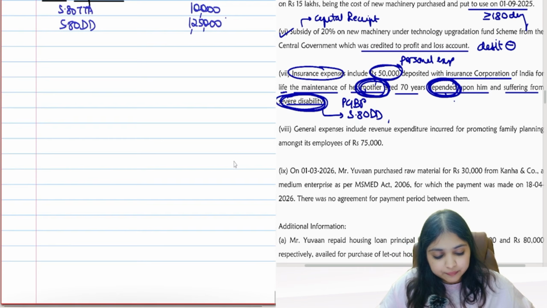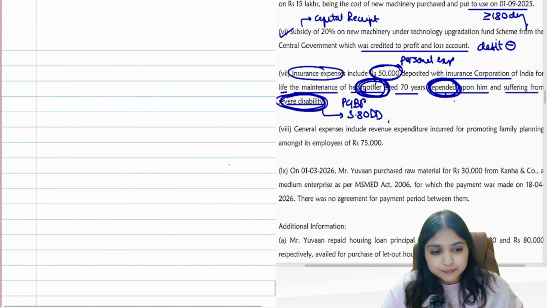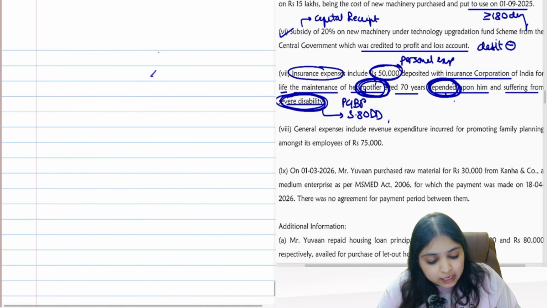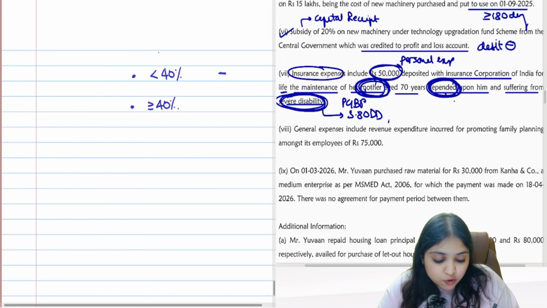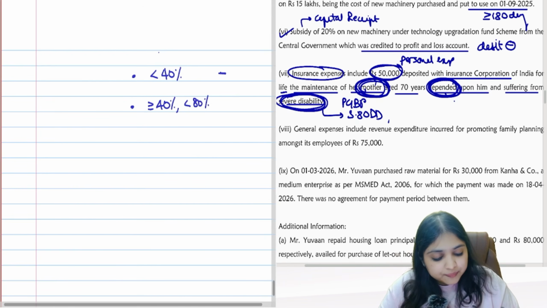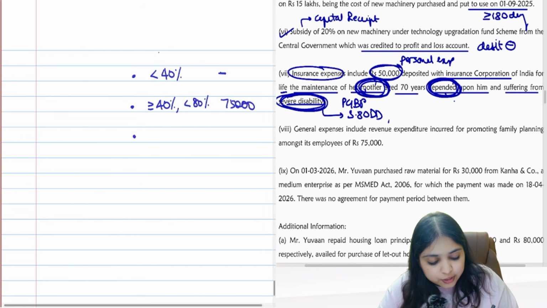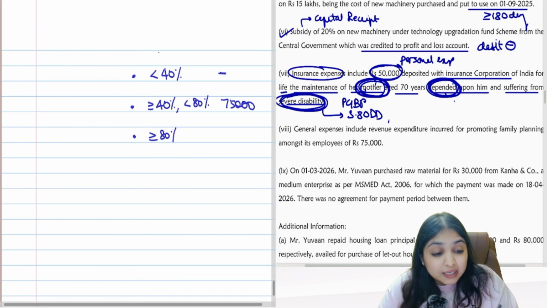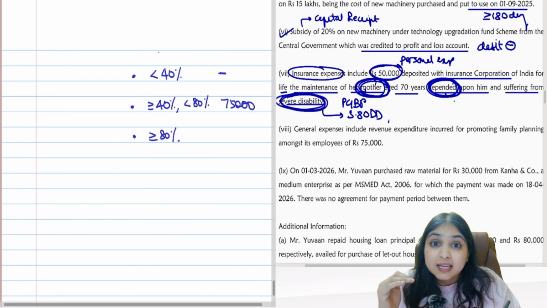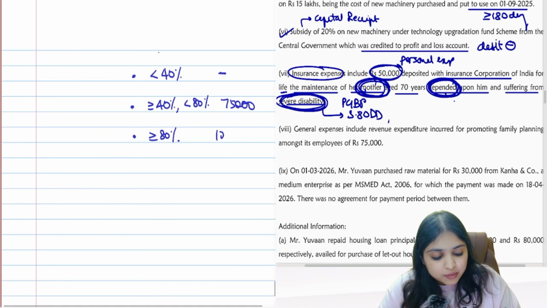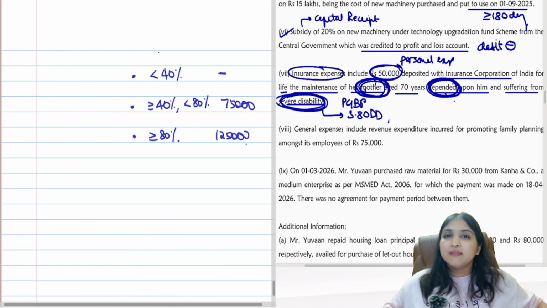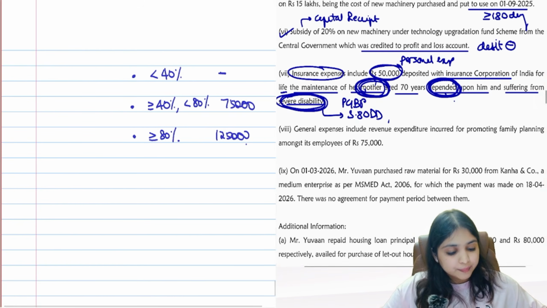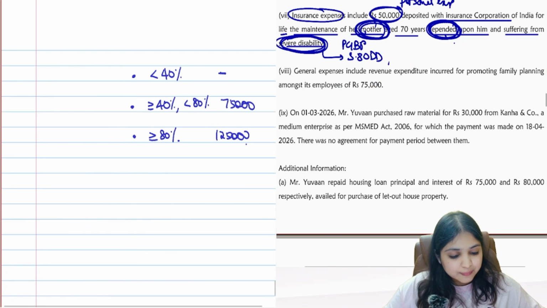I'll tell you one more thing. Will you listen to me? Here they are saying severe disability. Sometimes they will give percentage. If the disability percentage is less than 40%, then you will not consider it as disabled. If the disability percentage is at least 40%, but less than 80%, then you will consider it as disability. Disability means 75,000 deduction you will give me. But if the disability percentage is at least 80%, this is called severe disability. Here you will give 1,25,000 deduction. Got the point, everybody? Yes, so this was your 7th subdivision over here.